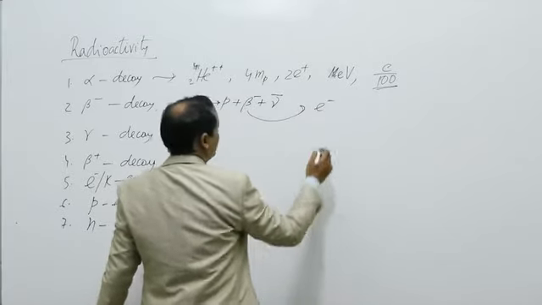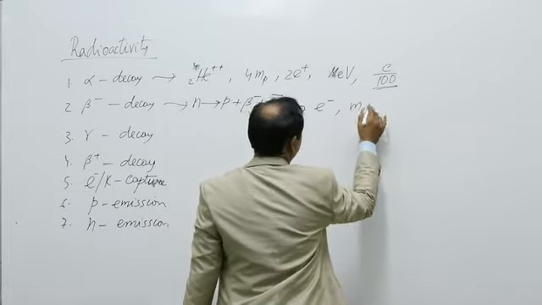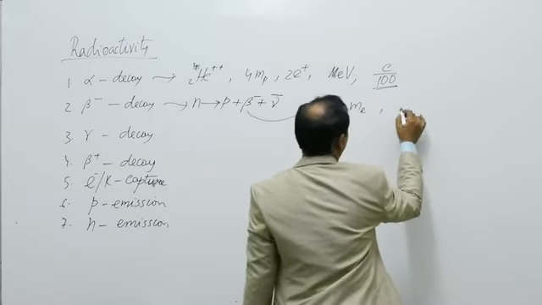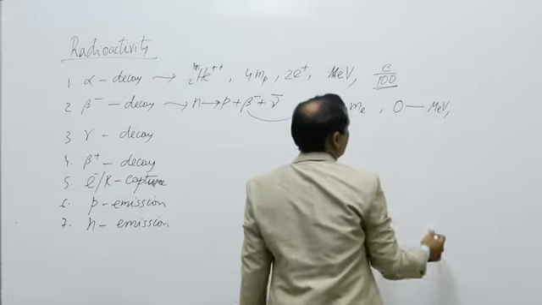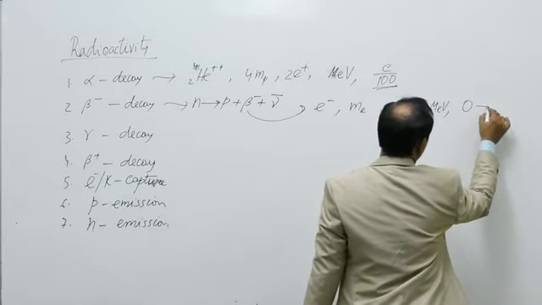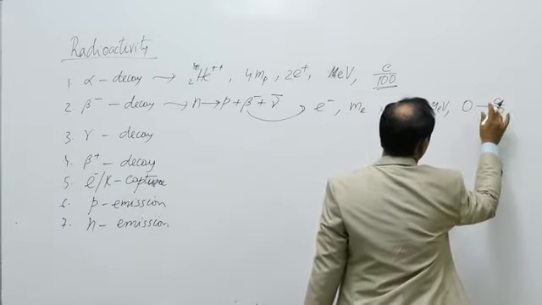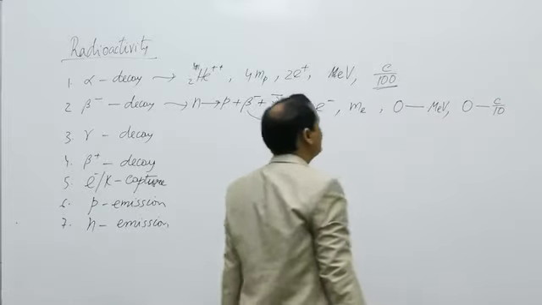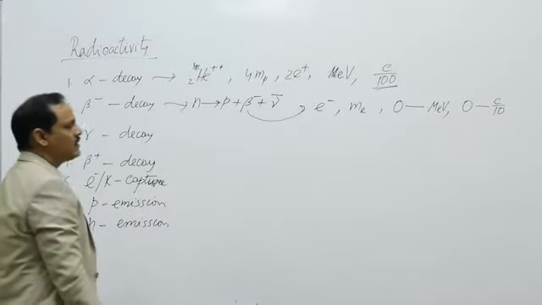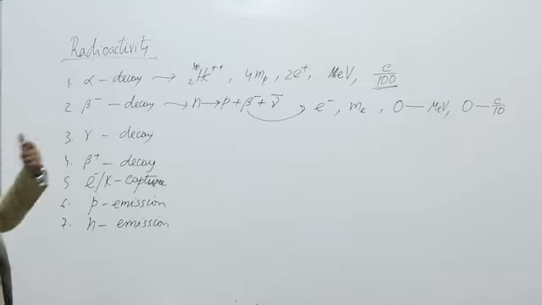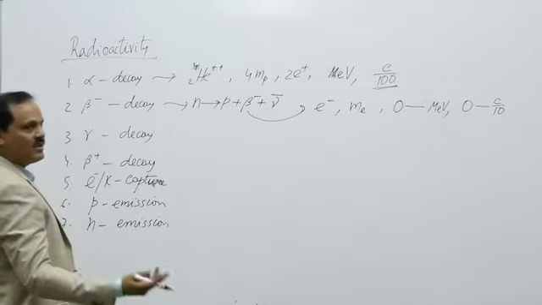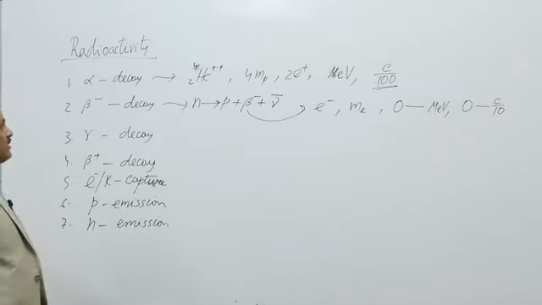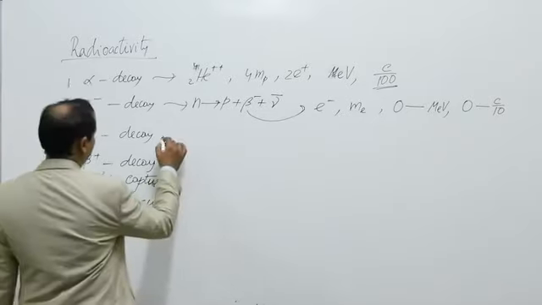Its charge is e minus. Mass is that of electron. Energy ranges from 0 to few mega electron volt, and speed varies between 0 to c by 10. That is the order of speed, 0 to c by 10. Energy is 0 to few mega electron volt. Mass is that of electron. Charge is that of electron. This is beta minus decay.